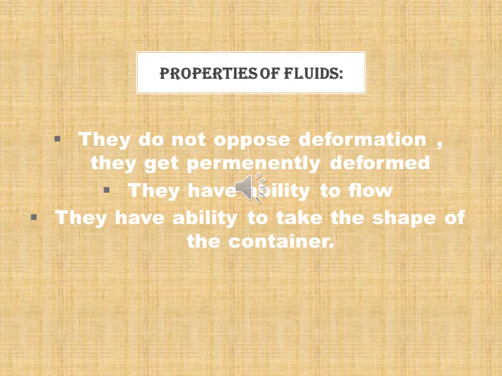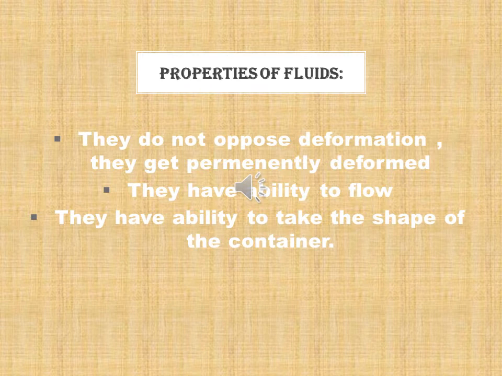Now the properties of fluids. These are the three properties of fluids that we are going to learn from now. These are very easy to learn and understand. The first one deals with deformation. As you already studied, deformation means when you apply any kind of force on any object, it may change its shape, size, area, or volume.